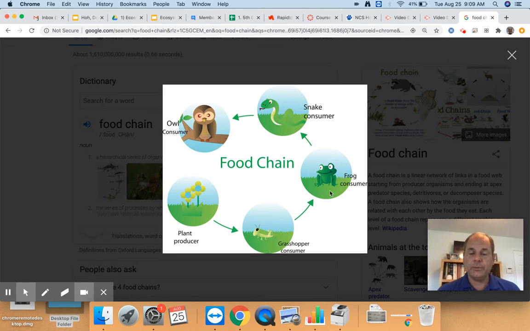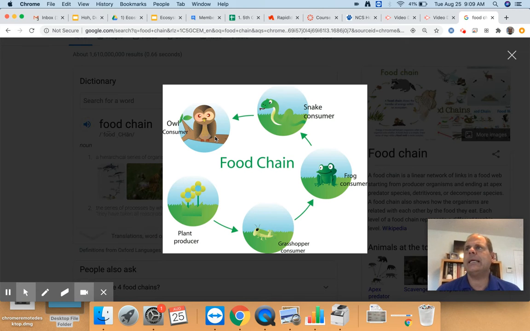Then you have the frog consumer who eats the grasshopper and gets energy from the grasshopper. You have the snake consumer who's eating the frog that gets energy from the frog. Then you have an owl consumer who's the top of the food chain who's getting energy from the snake consumer.